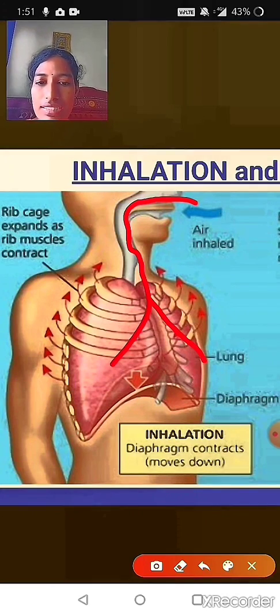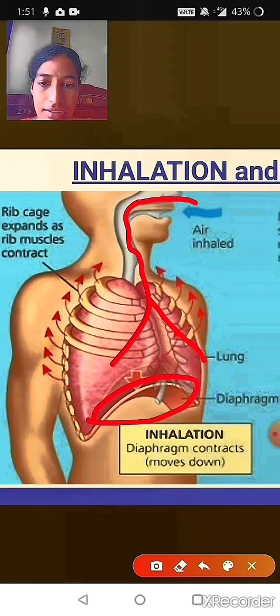And once the chest cavity and the rib muscles start expanding, the diaphragm which is present in the lower part of the lungs gets contracted. Once the diaphragm gets contracted, it becomes like a sheet-like structure, and this process is called inhalation.